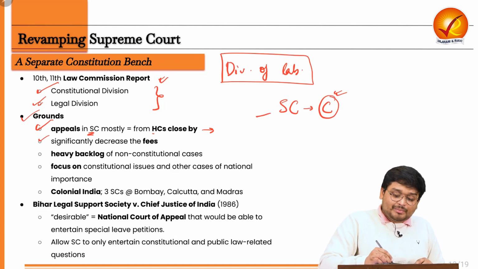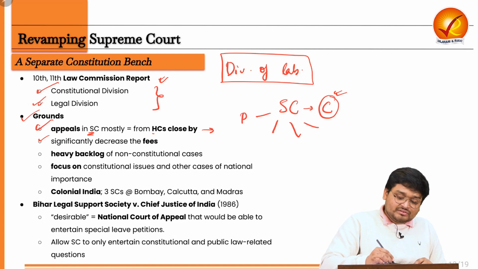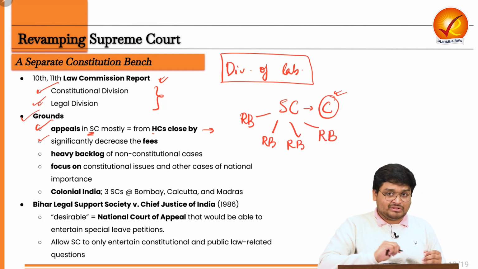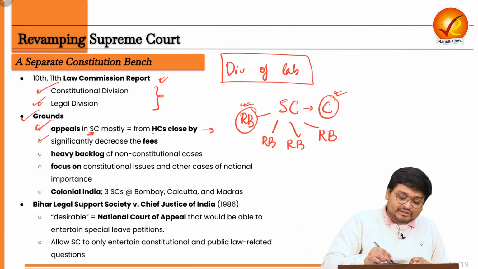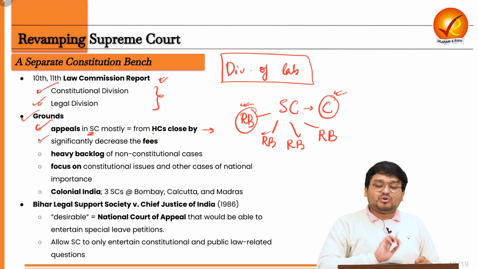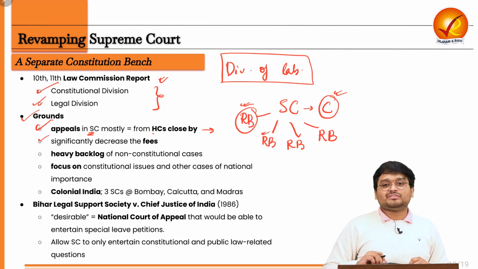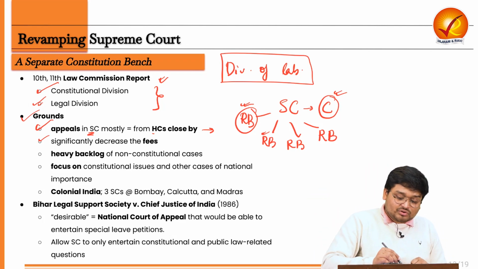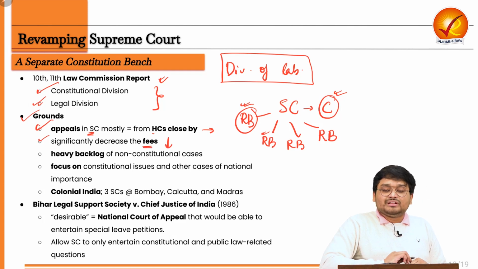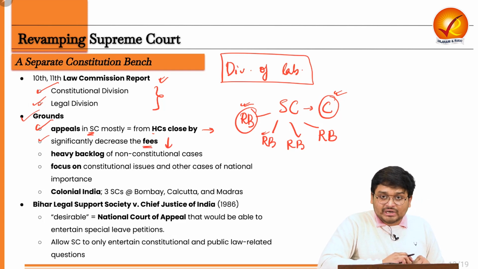And apart from that, it will be having regional benches. These are the regional benches which are of the Supreme Court only. Say it will be located at various major cities. Now, people will not need to travel to Delhi to file an appeal. Why? Because they can do so at their regional benches. So they do not need to avail of transportation services, hotel services, advocate on record at the Supreme Court. So these are the costs that will be reduced. These fees will be reduced of the legal community.